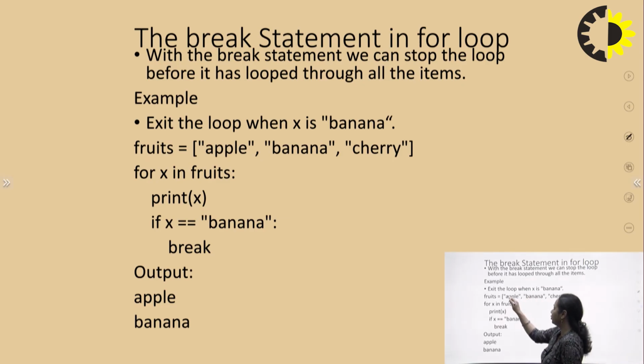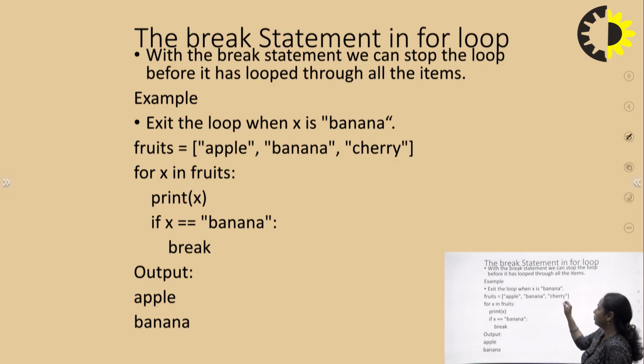So what is going to be the output of the program? It is apple and banana. After printing banana, it is written if x equals banana, break. So as soon as banana is printed, it will check the value of x, it is equal to banana, the condition becomes true, and it will break. So it will no longer go further to print cherry. So the output is apple and banana.